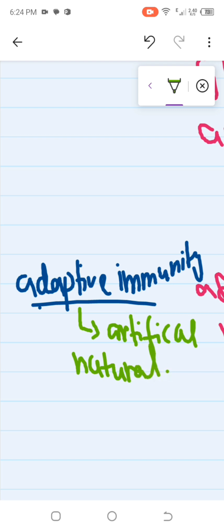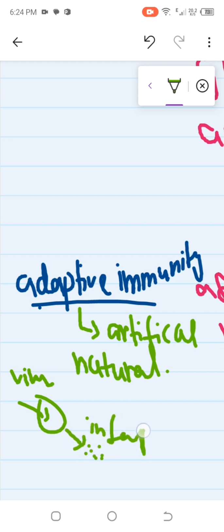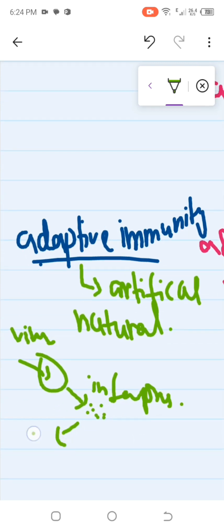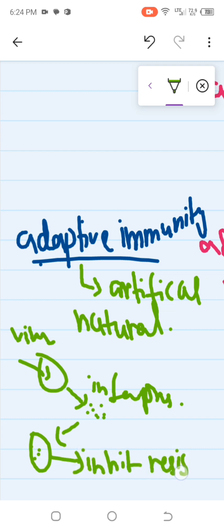Now suppose a virus comes, and here interferons release the signal to the adjacent cells to inhibit or resist against the pathogen.